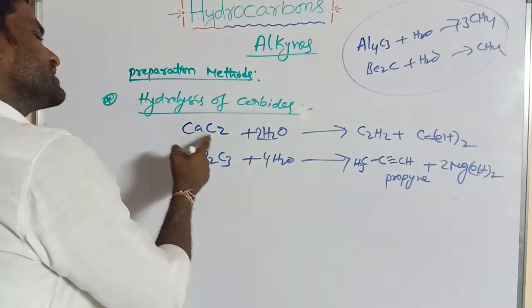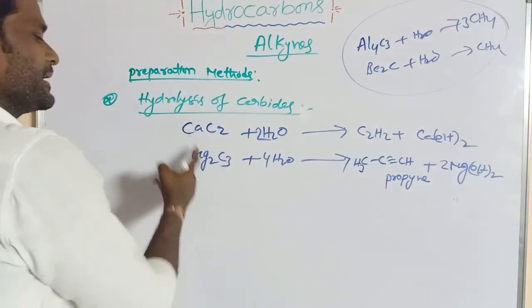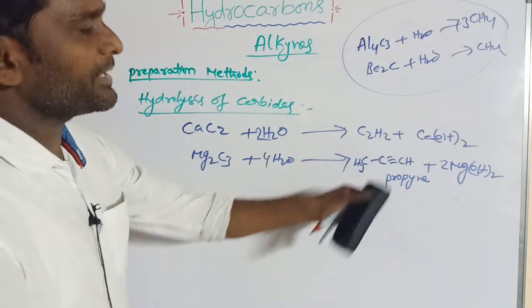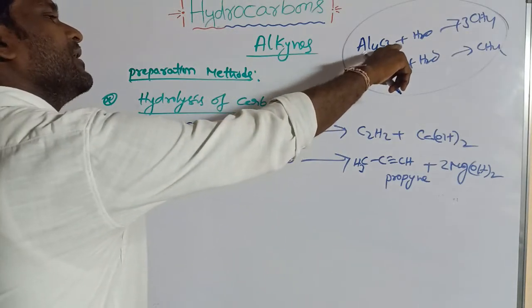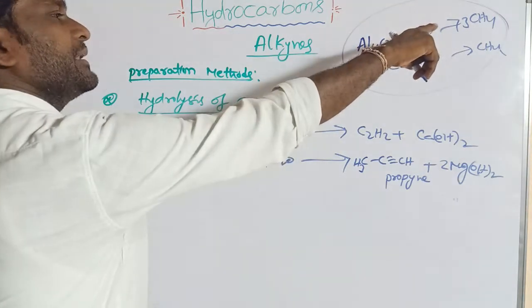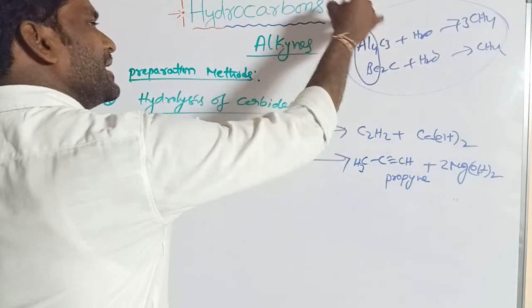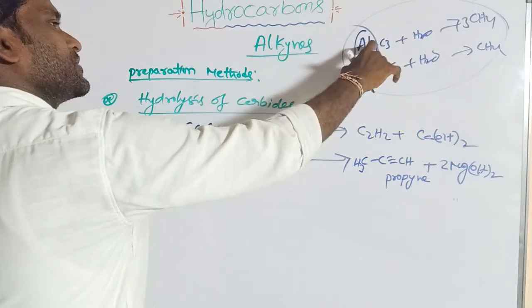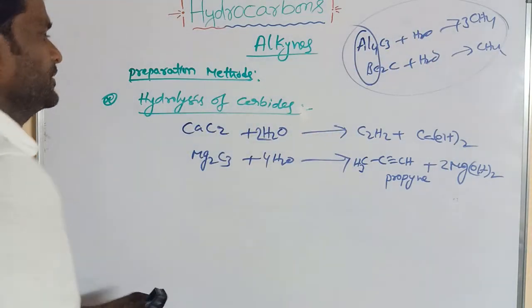If we take calcium carbide, acetylene can be prepared. If we take magnesium carbide, propyne can be prepared. Or aluminum carbide or beryllium carbide on hydrolysis gives methane, CH4. These two have a diagonal relationship, so the carbides of these metals give the same product.